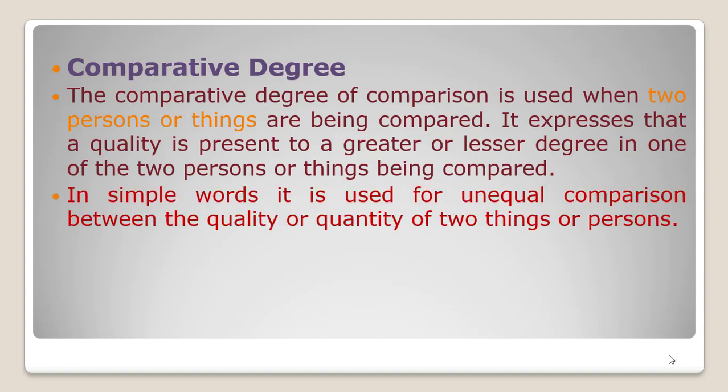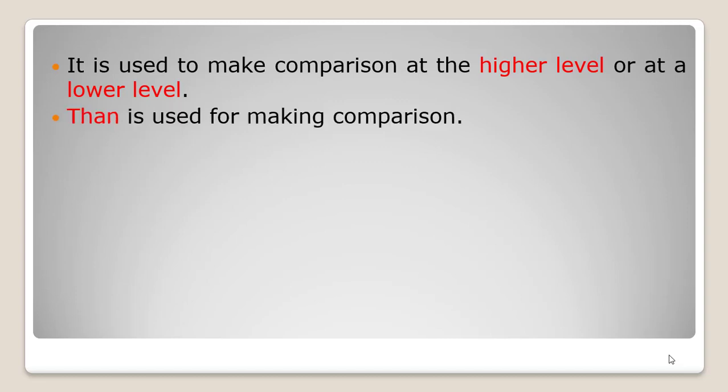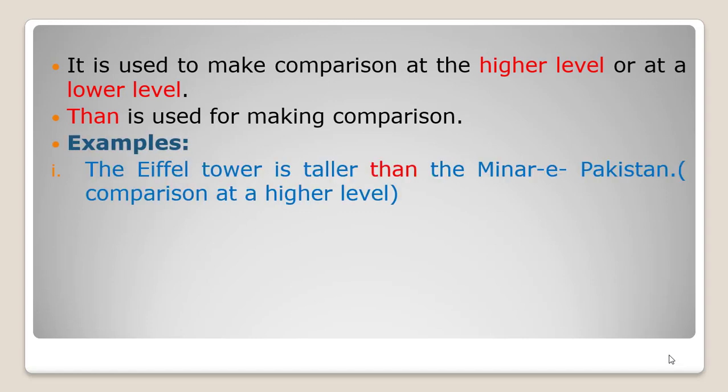In simple words, it is used for unequal comparison between the quality or quantity of two things or persons. So, it is used to make comparison at the higher level or at a lower level. And we use than for making comparison. For example, the Eiffel Tower is taller than the Minare-Pakistan.